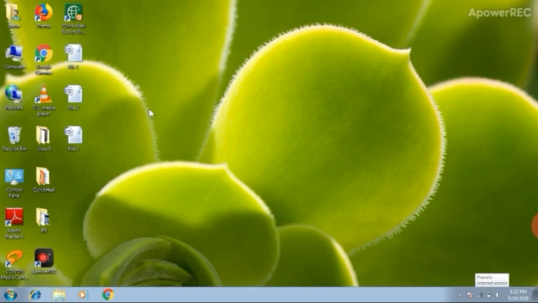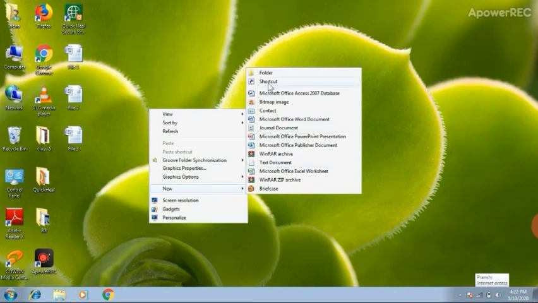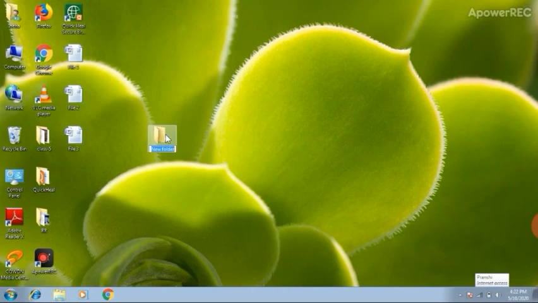Now I am going to explain you how to create new folder. Right click on the desktop, click on new and then select new folder option. The folder will be created. By default the name of that folder will be new folder. Clear students? Now next topic is how to keep the files in the folder.